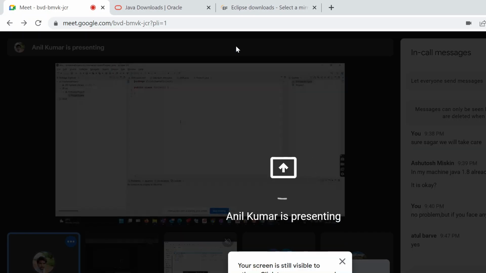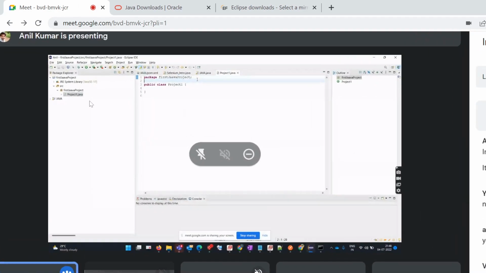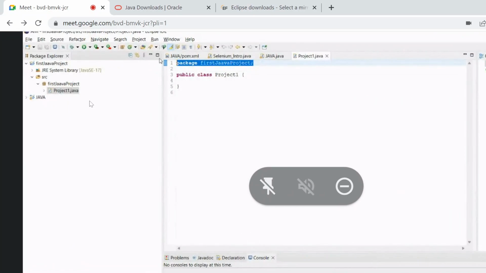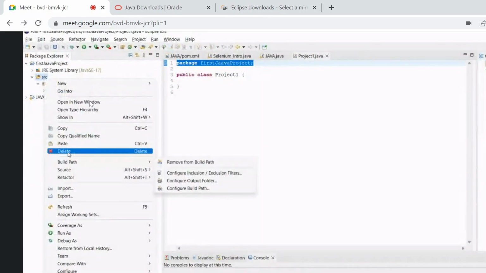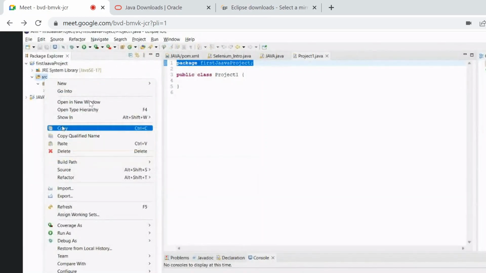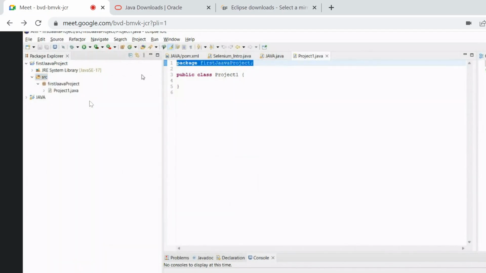Can you see my screen? Yes. I have deleted it, but it's still present. Is this the correct way? What have you deleted? You wanted me to delete the package, I guess. Previously I deleted it and re-added by creating a new class, but still the package is present. So this is the package you created, right? That you can see on the top, you've created one package. That's why it is visible.